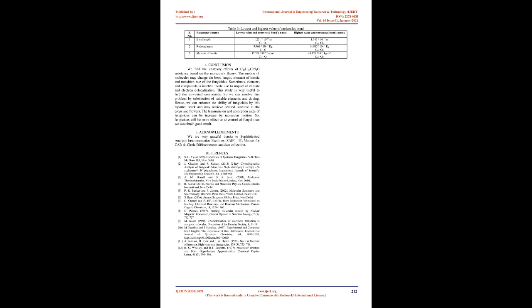So we can resolve this problem by substitution of suitable elements and doping. Hence, we can enhance the ability of fungicides by this reported work and may achieve desired outcome in the crops and flowers. The transmission and absorption rates of fungicides can be increased by molecular motion. So, fungicides will be more effective to control fungal, and then we can obtain good result.